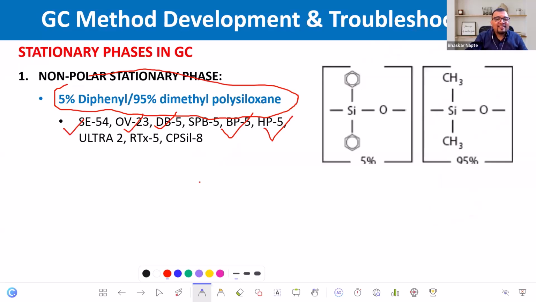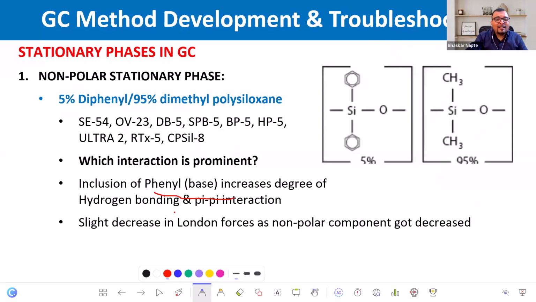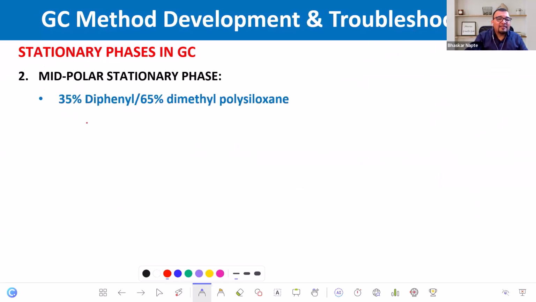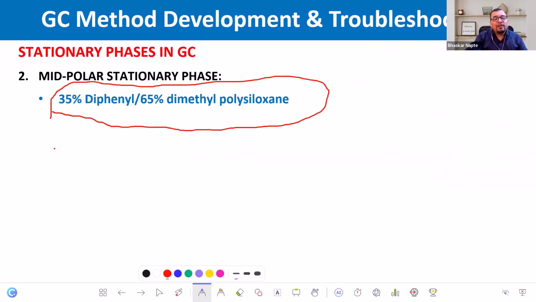So we talked about this, right? Phenyl increases the degree of hydrogen bonding, then pi-pi interaction, and there is a London dispersion force also. Let us talk about the mid-polar stationary phase, and this is a very popular stationary phase. Not this one, but the next one. So 35% diphenyl and 65% dimethyl polysiloxane.